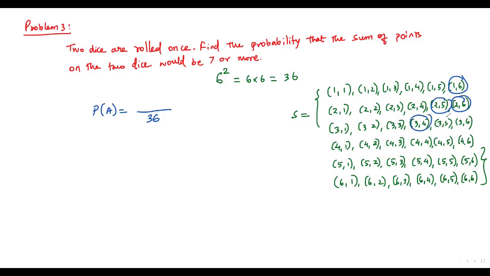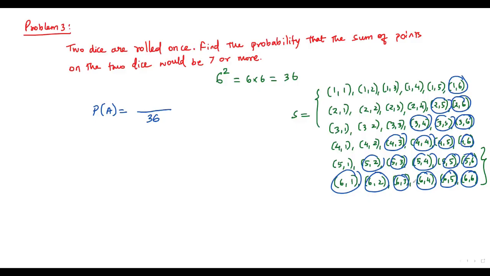And in the third row, we have 3 outcomes. In the fourth row, we have 4 outcomes. In the next row, we have 5 outcomes. In the last row, we have to consider all the outcomes, because in all the outcomes, we get the sum of the 2 points as 7 or more. Okay, here we get 6 outcomes over here, 1, 2, 3, 4, 5, 6.